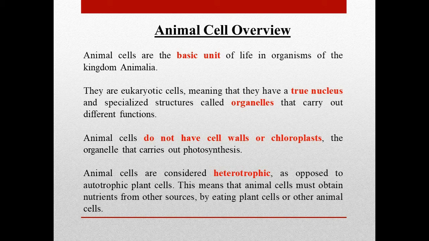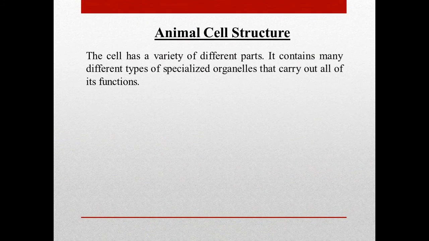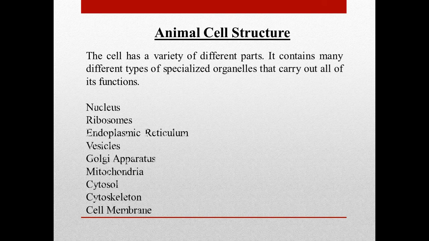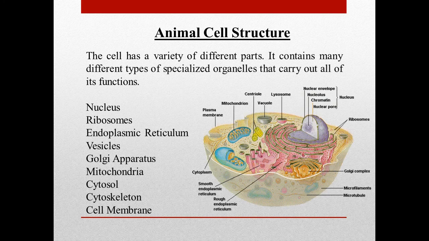Animal cells are considered heterotrophic as opposed to autotrophic plant cells. This means that animal cells must obtain nutrients from other sources by eating plant cells or other animal cells. The cell has a variety of different parts. It contains many different types of specialized organelles that carry out all of its functions, like nucleus, ribosomes, endoplasmic reticulum, vesicles, Golgi apparatus, mitochondria, cytosol, cytoskeleton, and cell membrane.